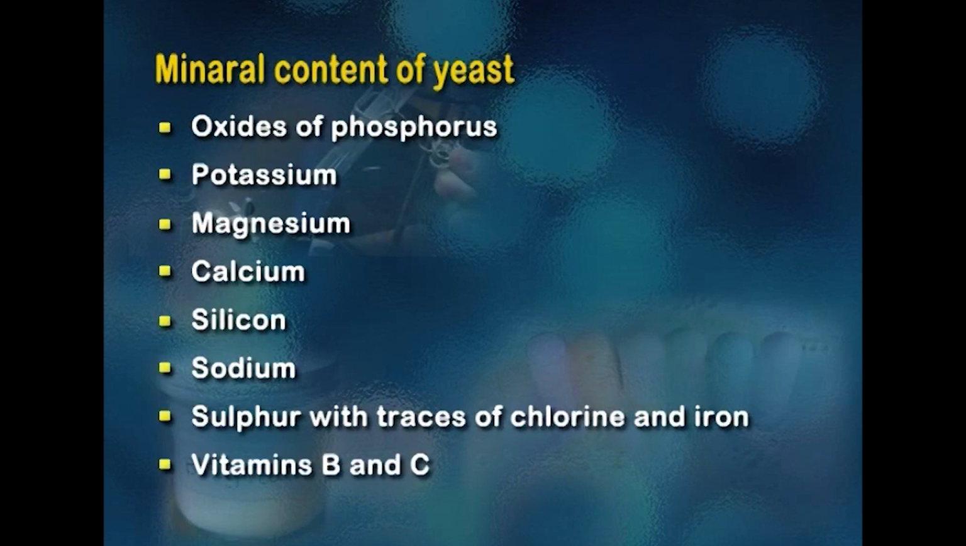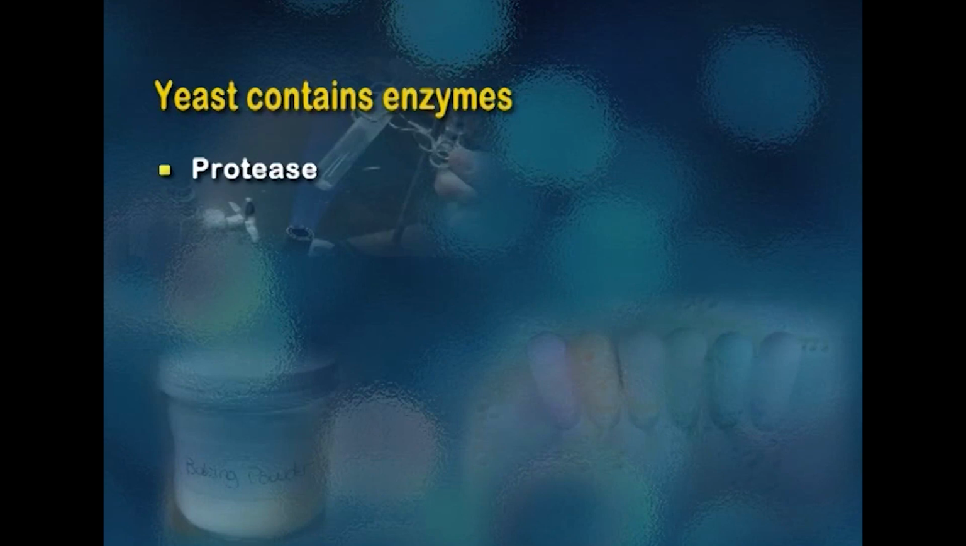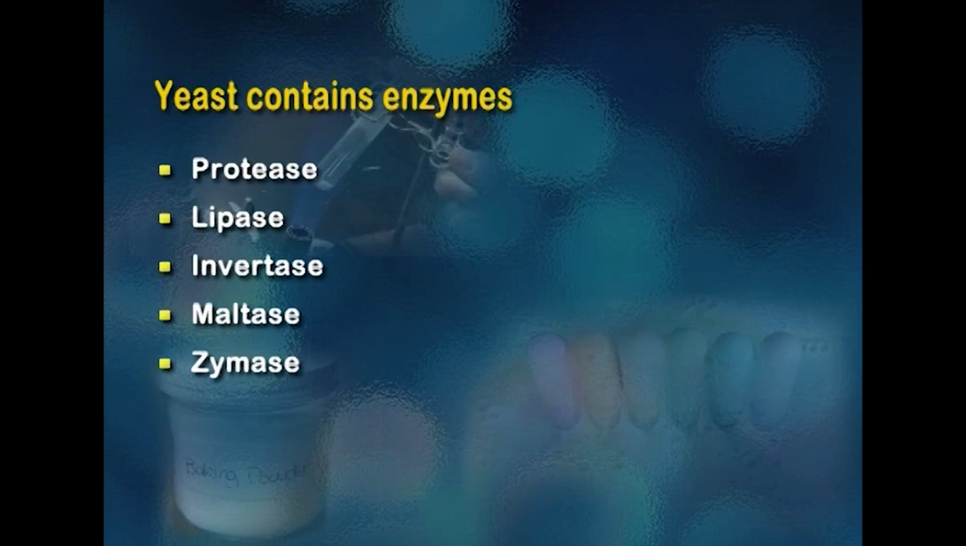Vitamin B and C are also present in the yeast, but yeast is used only in small amounts, so it does not become the source of nutrients in baked goods, but yeast sometimes is advised to be taken mixed with water to increase the B complex vitamin level in a person. Enzymes include protease, lipase, invertase, maltase and zymase.